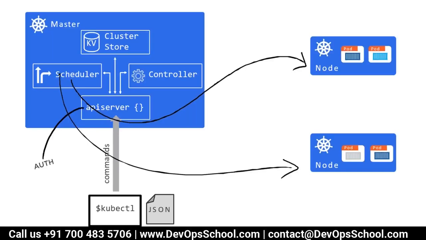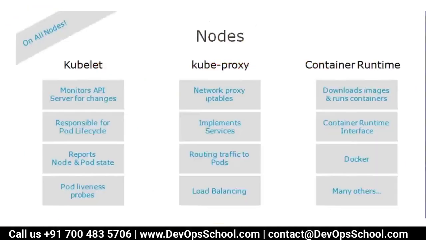Can I go ahead and discuss what human beings do? Okay, so now I'm going to discuss the third important component, the workstation. My laptop is my workstation. Through the workstation I send the request to the API server, and from there how it works, you know that. Now what I write in my deployment JSON file or YAML file, that we need to know. So now I'm discussing that part.